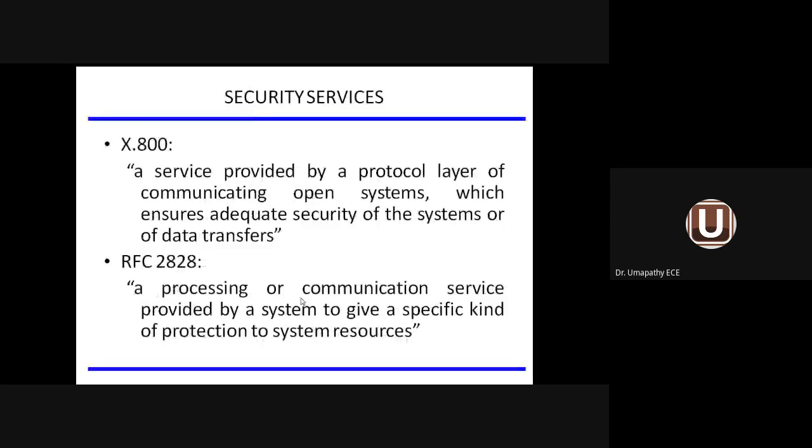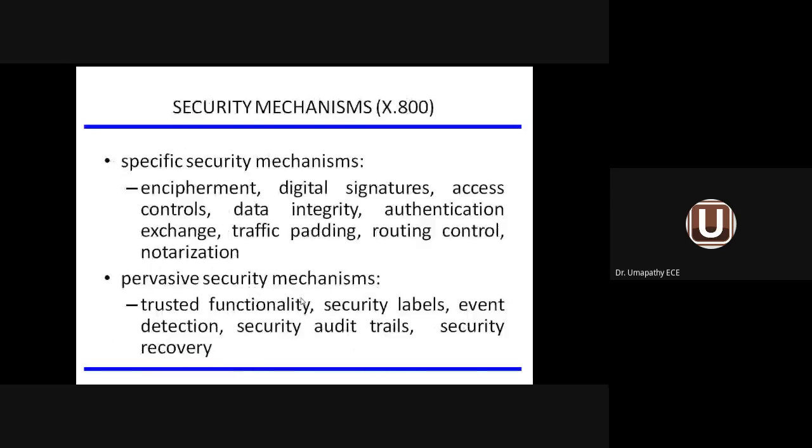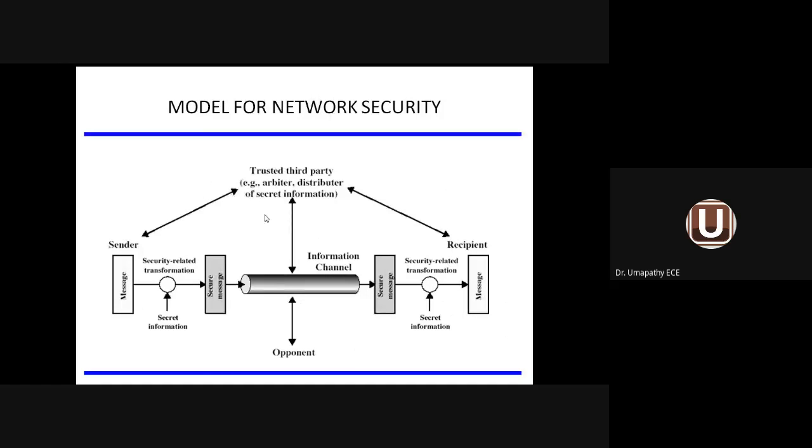These are active and passive attack, security services, security mechanism, and models for network security. This is the first model for network security, which comprises the sender, an encryptor, the information channel, a decryptor, and the receiver. The key is common to both the sender and the receiver. Encryption means converting plain text to ciphertext. Decryption means converting ciphertext to plain text. Cipher means algorithm, so the algorithm used for encryption is called cipher. Key means secret information known only to the sender and the receiver, not to any other person.